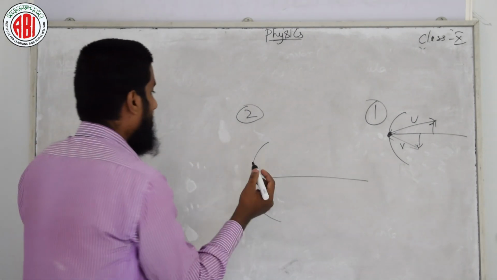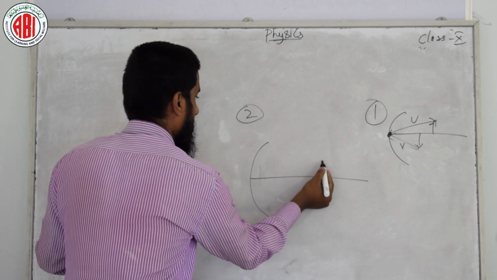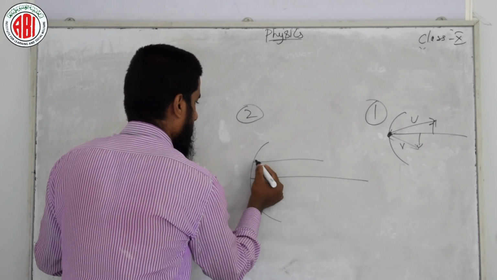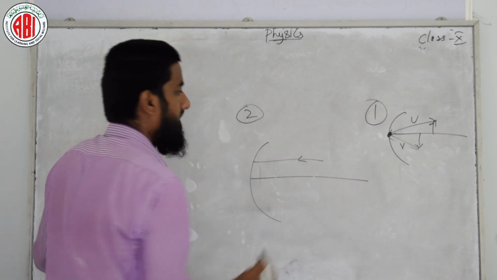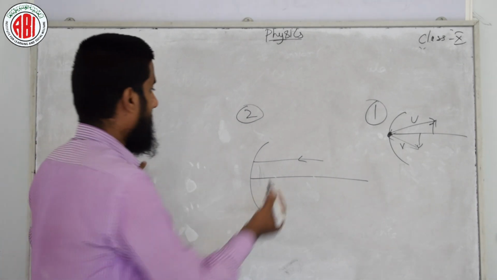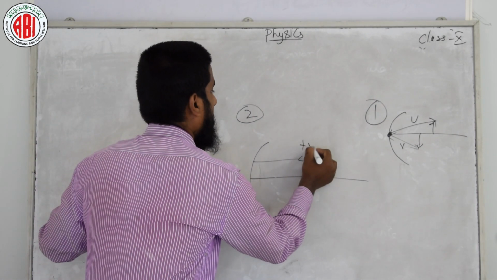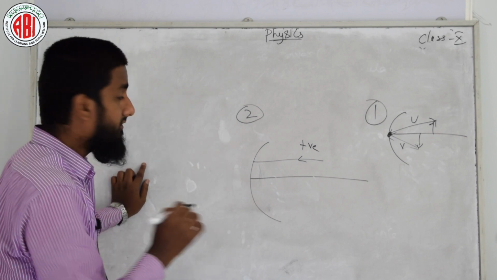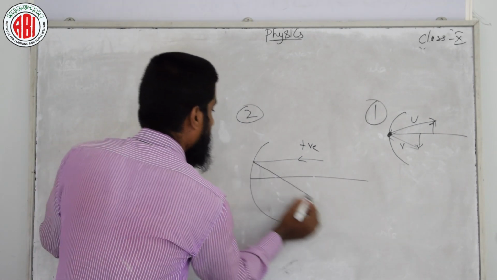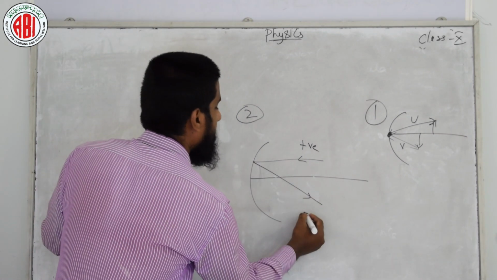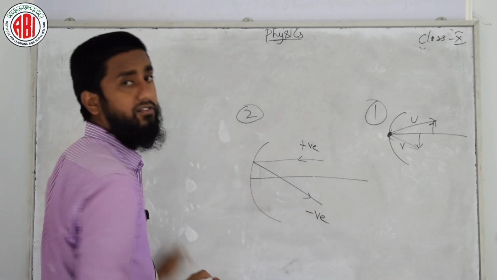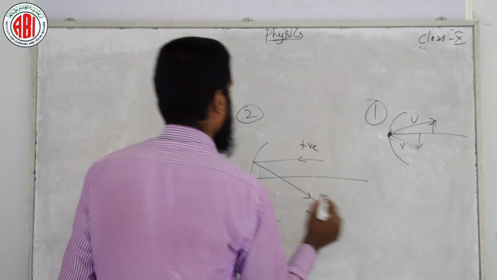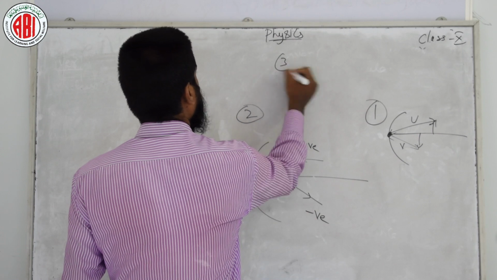If we are measuring the distance in the direction of the incident ray, it will be positive. If we are measuring the distance opposite to the direction of the incident ray, it is taken negative. That is the second point.